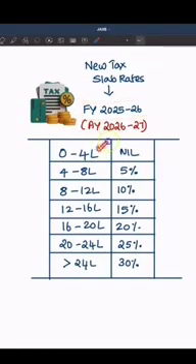So here up to 4 lakhs there will be no taxes. 4 to 8 lakhs it is 5%. 8 to 12 is 10%. 12 to 16 is 15%. 16 to 20 is 20%. 20 to 24 is 25%, and greater than 24 lakh it's going to be 30%.